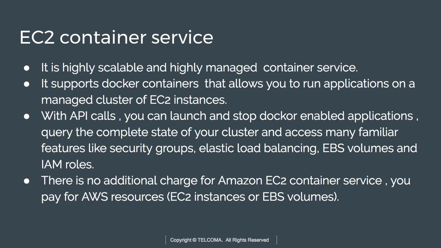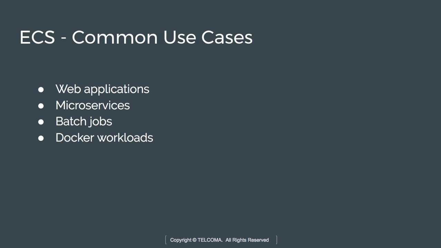Now what are the uses of ECS? So the question is, why should we use EC2 Container Service? If we use it, it makes it easy to use containers as a building block for applications, which eliminates the need to install, operate, and scale your own cluster management infrastructure. Docker is the only container platform supported by AWS. That means we can use this for web applications, microservices, batch jobs, and Docker workloads.